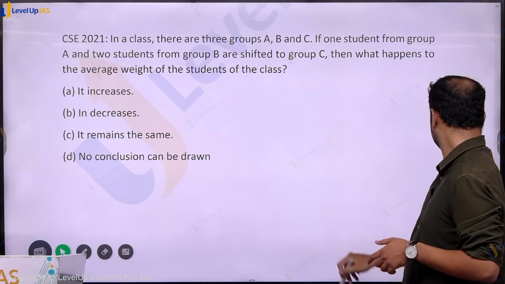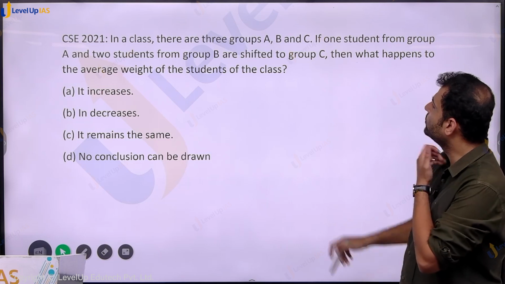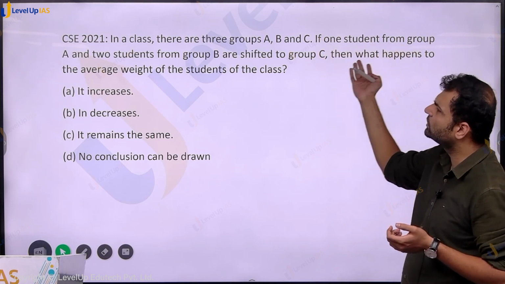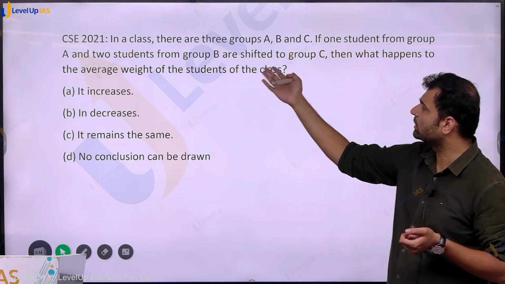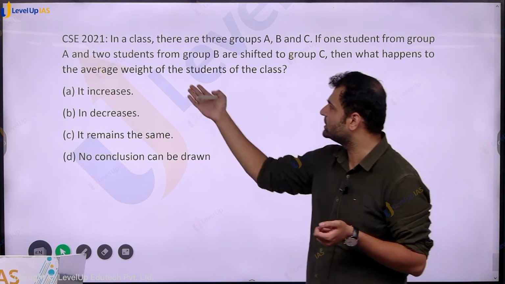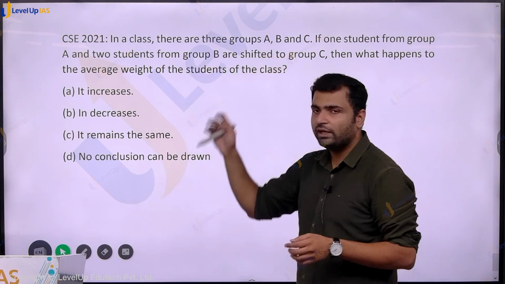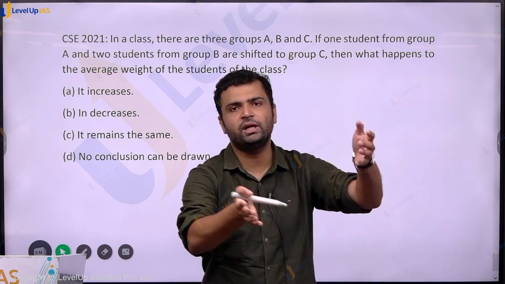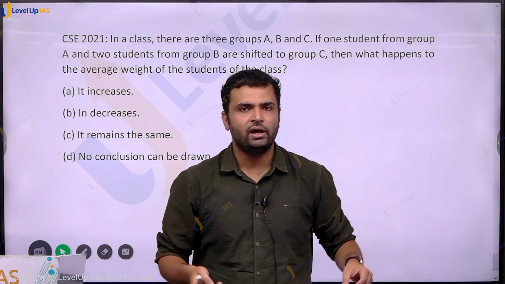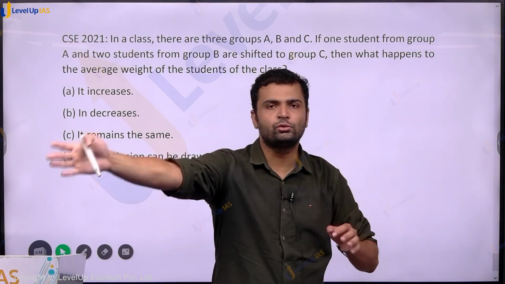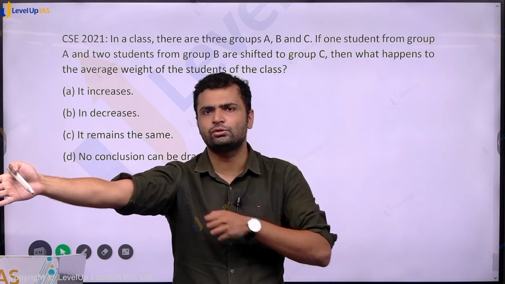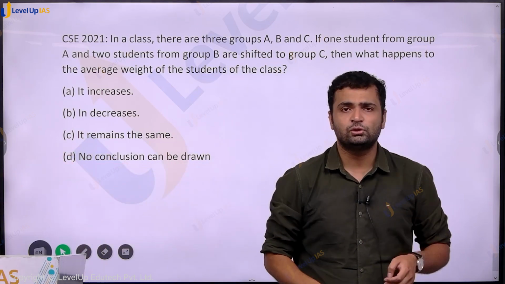Next, in a class there are 3 groups, A, B and C. If 1 student from group A and 2 students from B are shifted to group C, then what happens to the average weight of the students of the class? So it is like there are 3 groups within a class. I assume that there are 3 rows, A, B and C, and from A we are shifting 1 student to C, from B we are shifting 2 students to C. So what happens to the average?